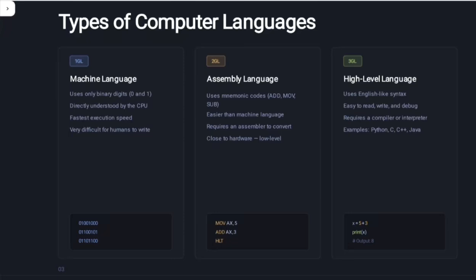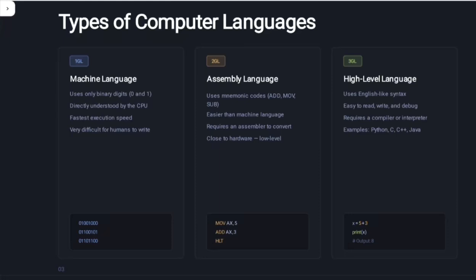So what is machine language? It uses only the binary digits 0 and 1, and is directly understood by the CPU. It has faster execution speed, which means the program will run at the fastest speed. But it is very difficult for humans to write.